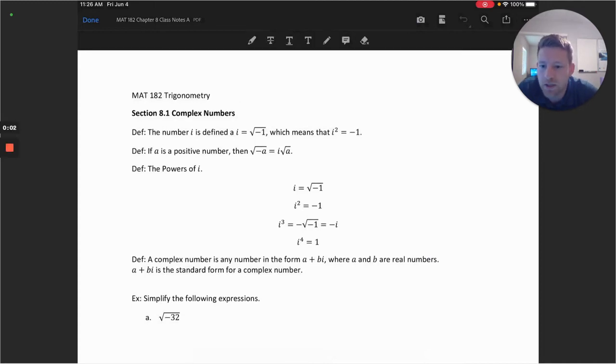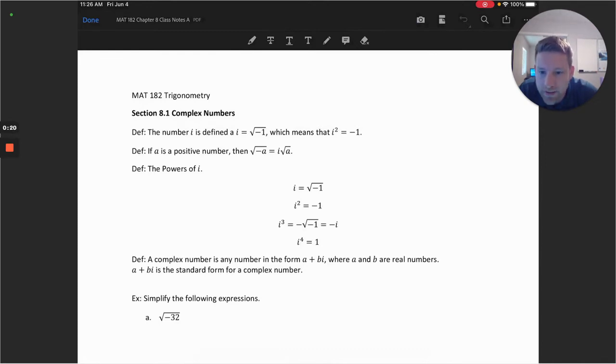Welcome. In this video, we'll take a look at section 8.1, working with complex numbers. We'll start out with a few definitions to get started, and then we'll jump into some examples. First, we'll start out with the definition of the imaginary unit i.